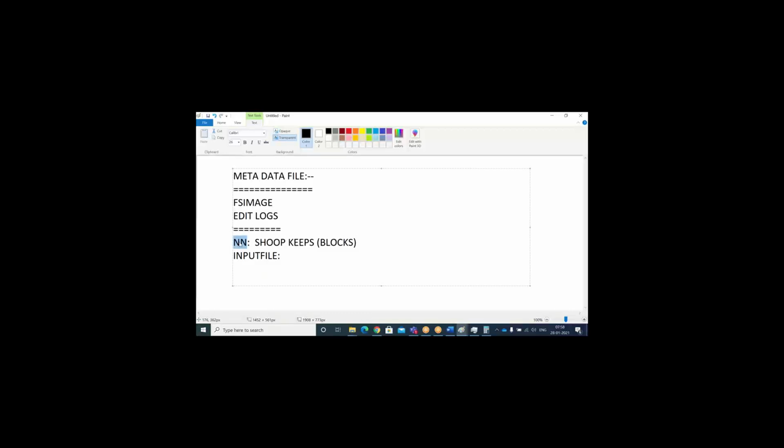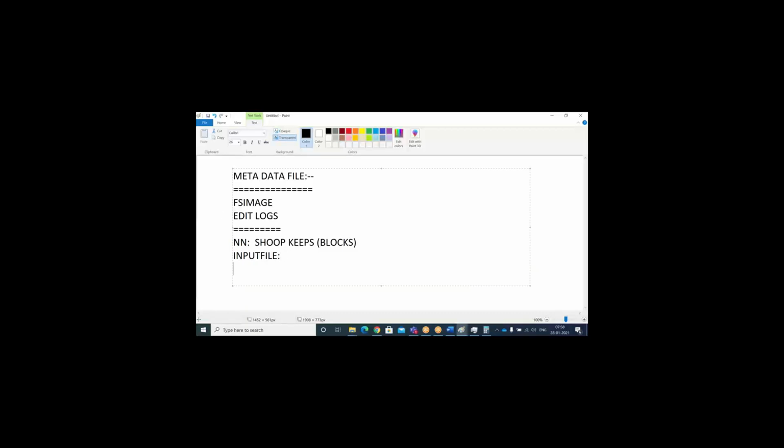Like the shopkeeper going to the particular rack, shelf, and box, your data is also stored in the Hadoop file system. Whenever you ask to read the data, the name node will give that particular metadata information. All this information we carry as metadata.